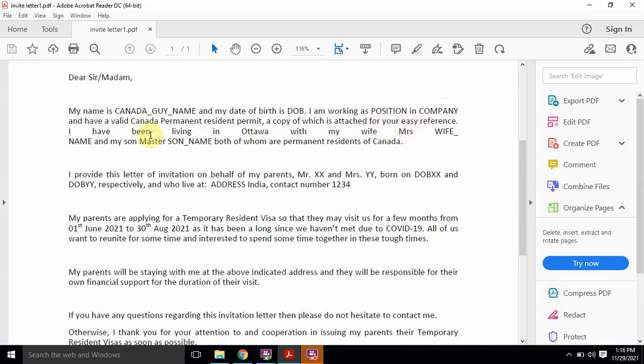So here I have mentioned a Canada PR permit. If you are a citizen, you can provide your citizenship certificate, and you can write here I am a Canadian citizen. If you are a work permit holder, you need to write here I have a valid Canadian work permit. If you are a student, then you have a student permit. So just modify it according to your need and it is as good as gold.